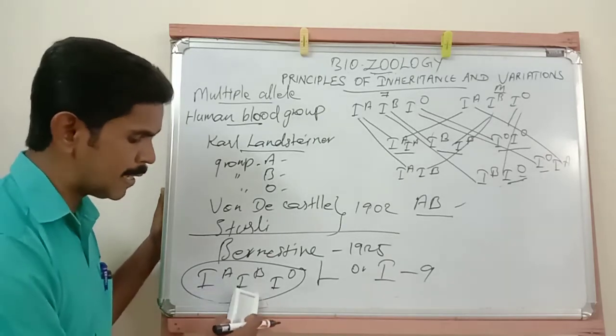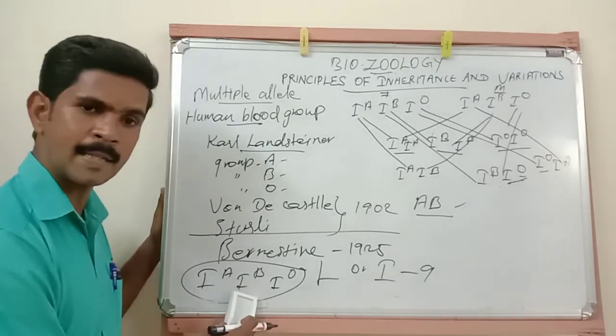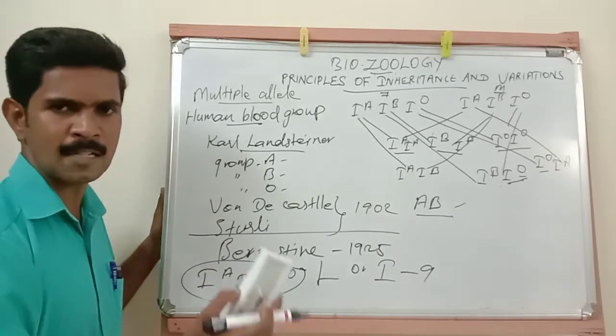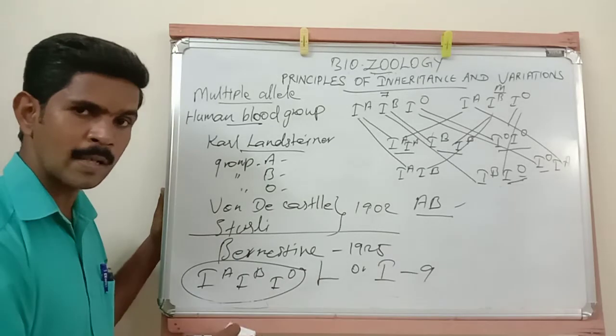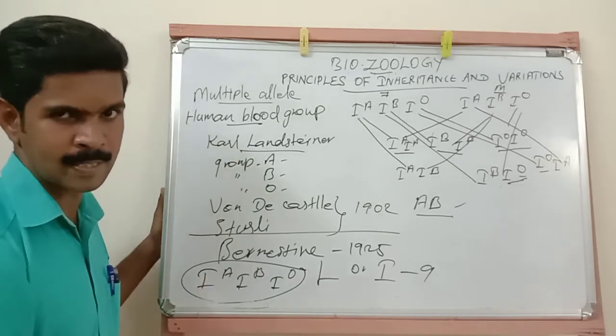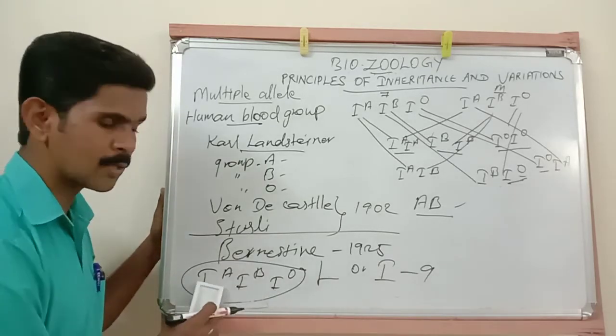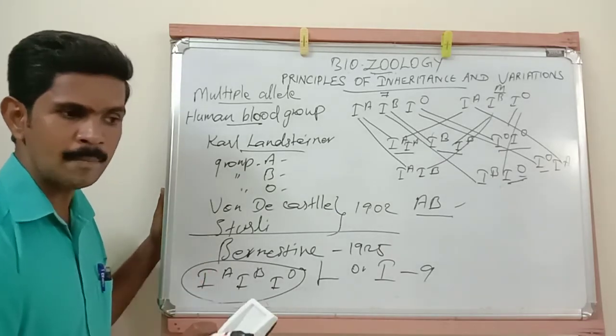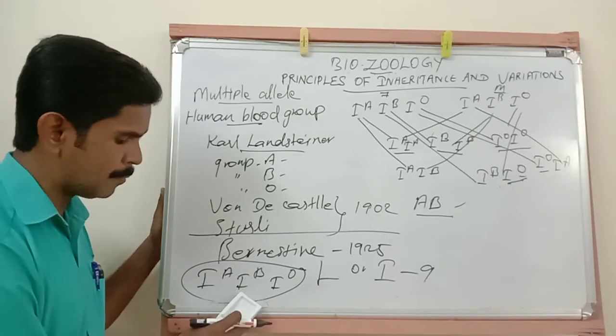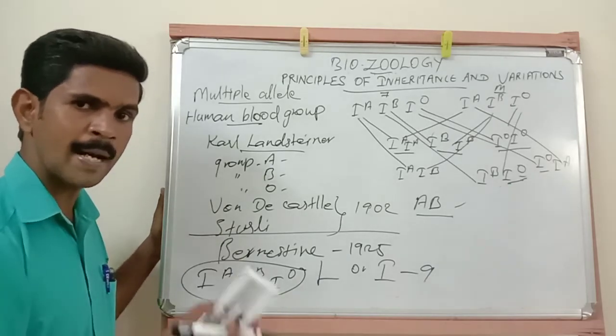Then this IB allele produces an enzyme. The name of that enzyme is galactose transferase. Galactose transferase, and it can add one more sugar. The name of that is galactose. I hope you understood this point. IA allele produces one enzyme and adds one sugar. This IB allele also produces one enzyme and adds one sugar.